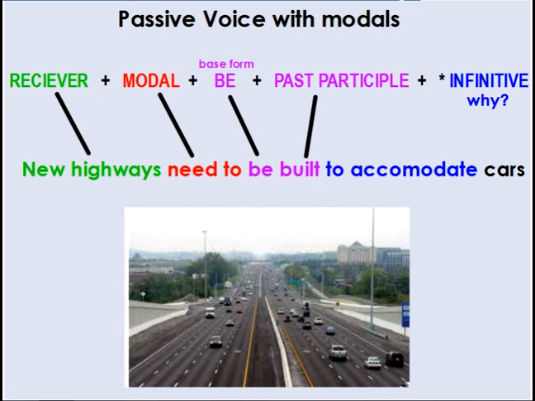So when I use my modal, for example, new highways need to is my modal verb, therefore I'm using be in the base form. I'm not changing that verb to be, I'm only using the base form verb, not conjugating. Okay.